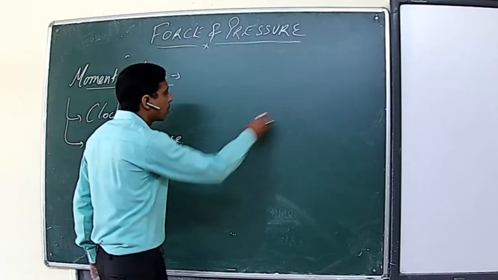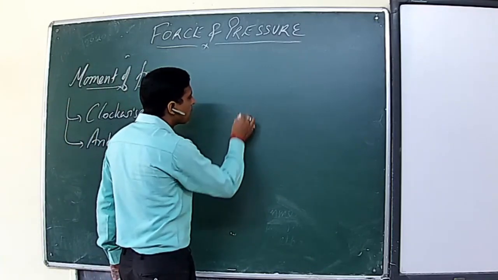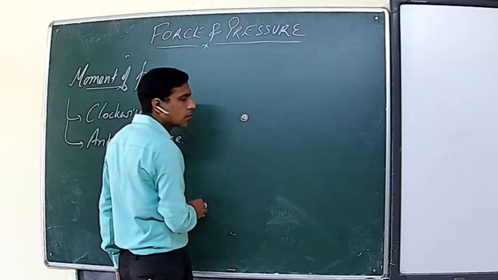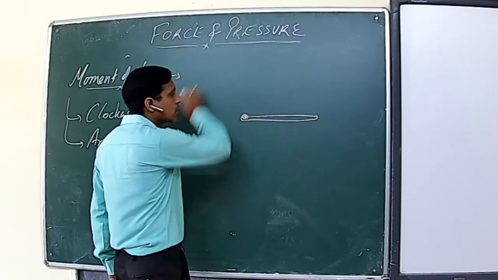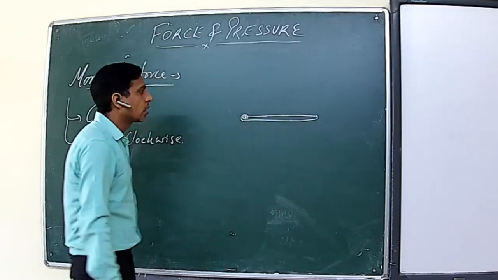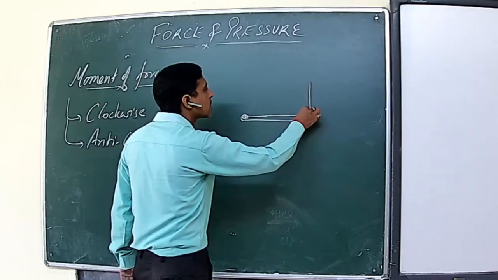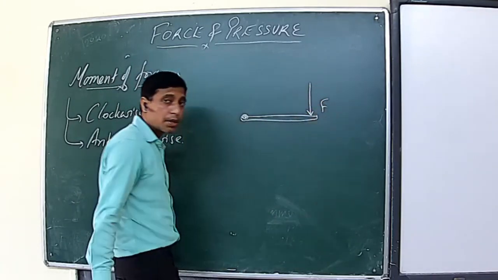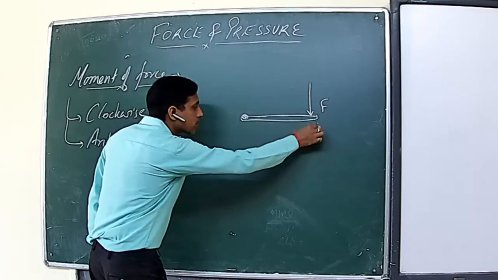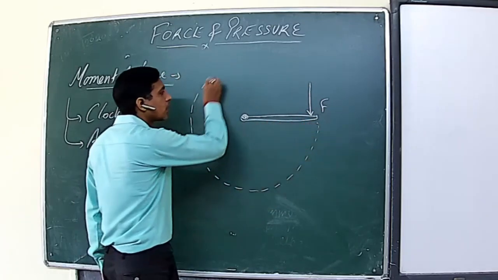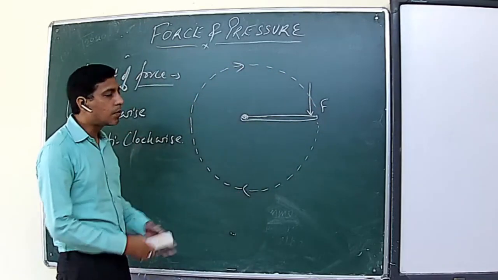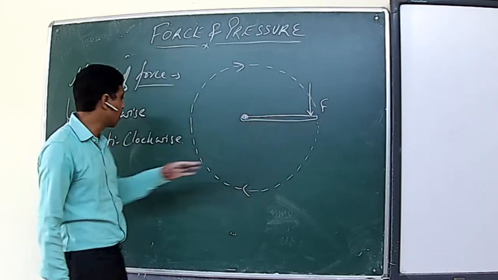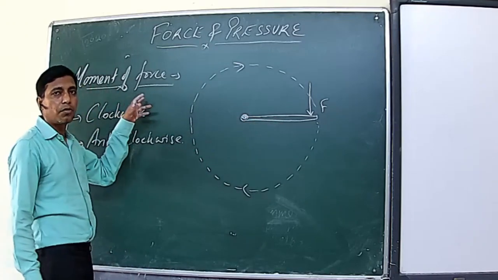Suppose you take an example that about this point a rod is suspended which is free to rotate in this vertical plane. Now if you apply a force on this in the downward direction, what will happen? About this point, this rod will rotate in this vertical plane in the clockwise direction. So here the moment of force obtained due to this force is called clockwise moment of force.